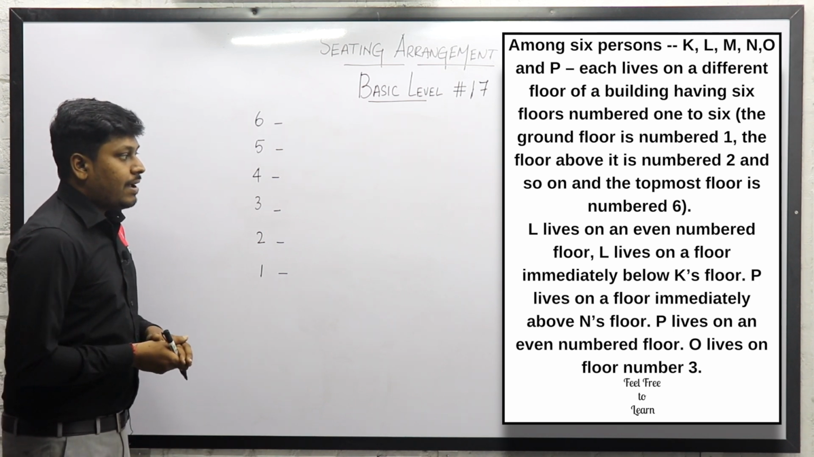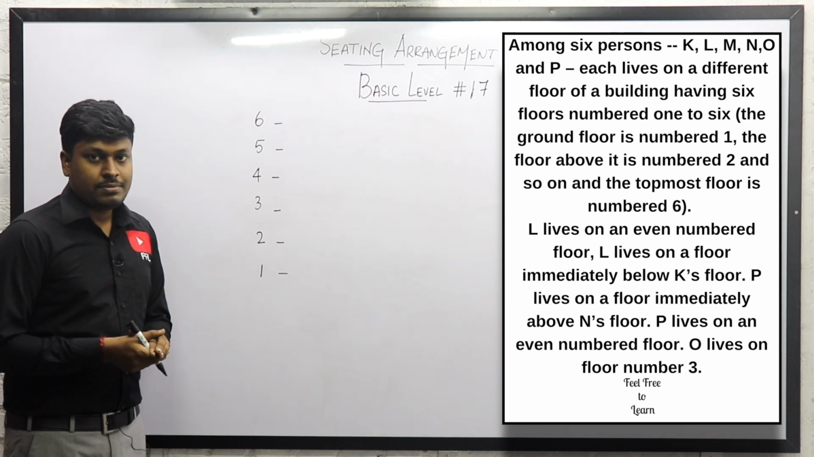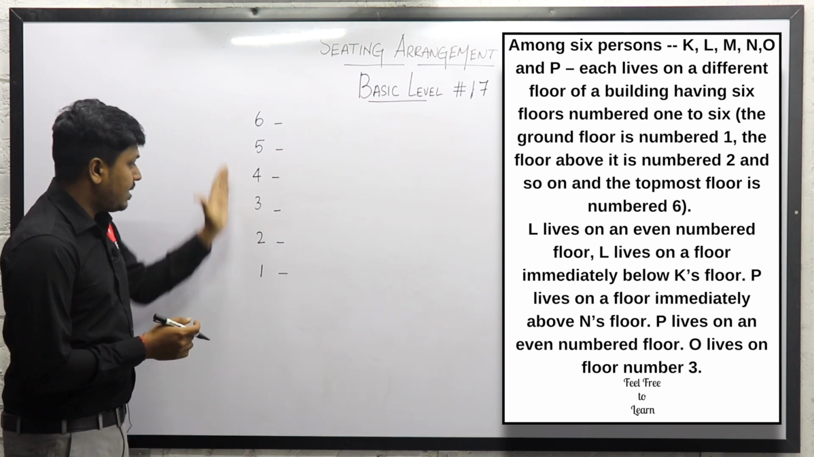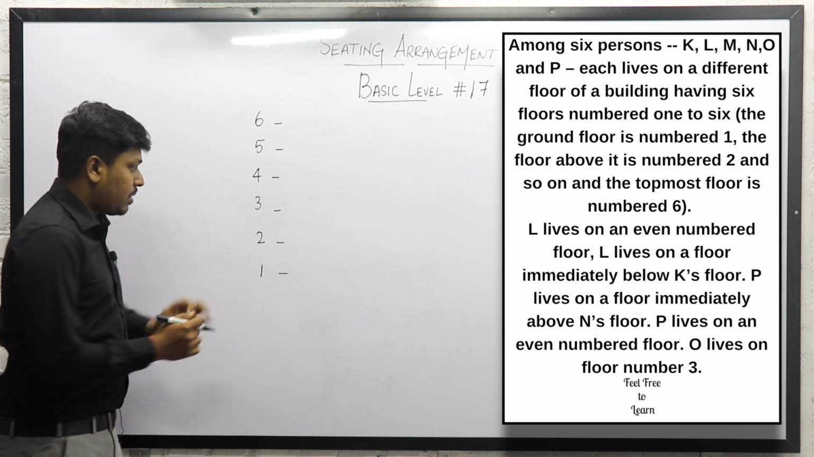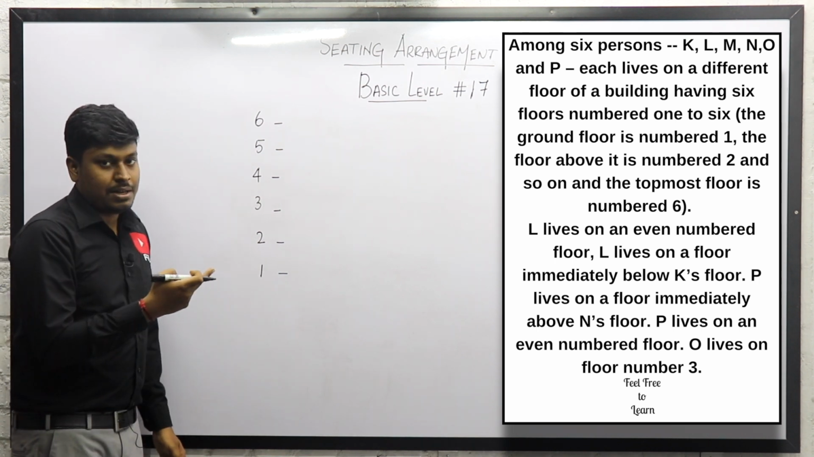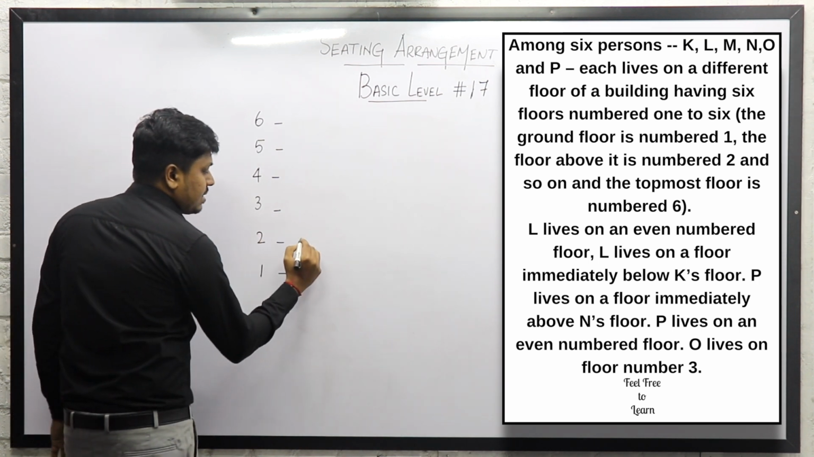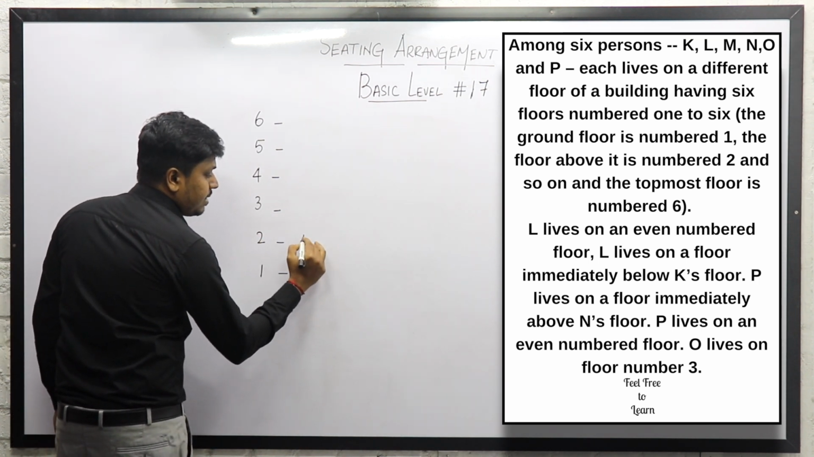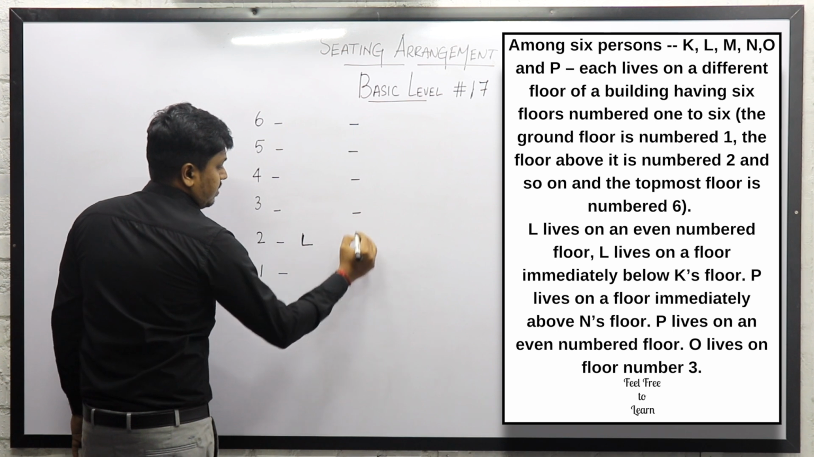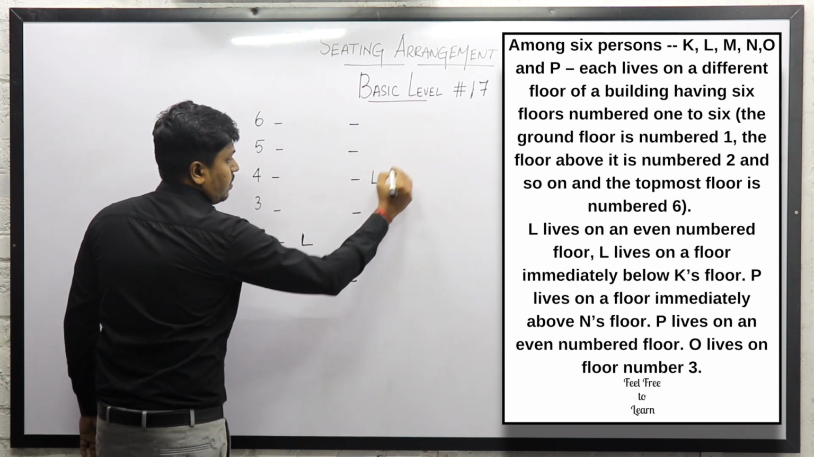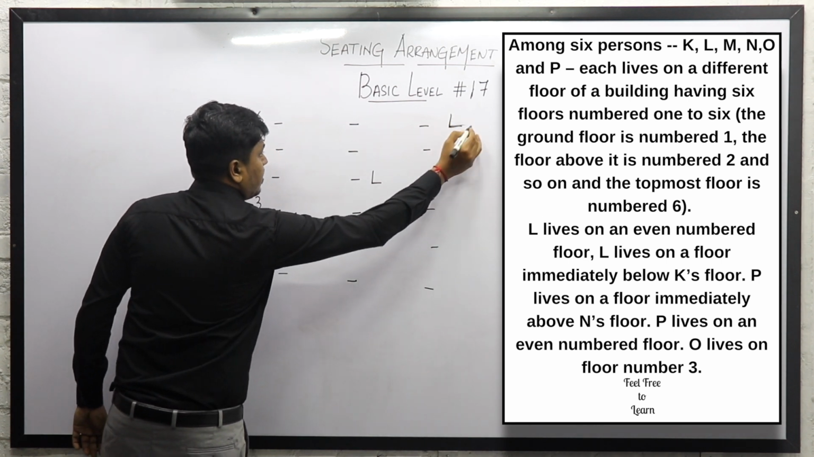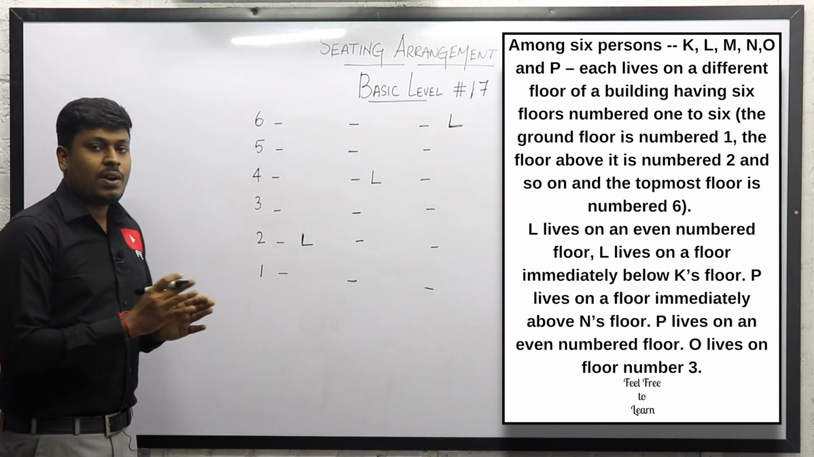First point, L lives on an even number floor. We know that out of these 6 floors, there are only 3 even number floors: second, 4th, and 6th. So only 3 chances, and we can draw 3 possible diagrams. Either L will be living on the second floor, or on the 4th floor, or on the 6th floor. Understood? Because they have clearly told that the person L lives on an even number floor.